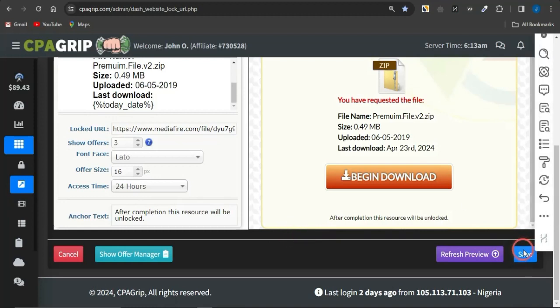Now what this does is that once we get the link to this URL file locker, people will have to complete an offer first before they can gain access to that particular locked content. So once they complete an offer, regardless of the location they come from, I'm going to make some cool affiliate commission, and they're going to gain access to that content for free.